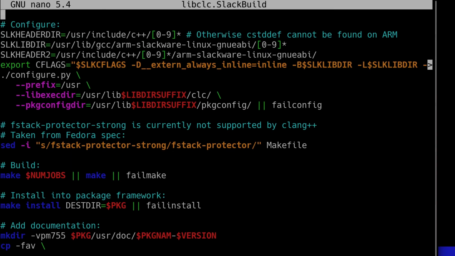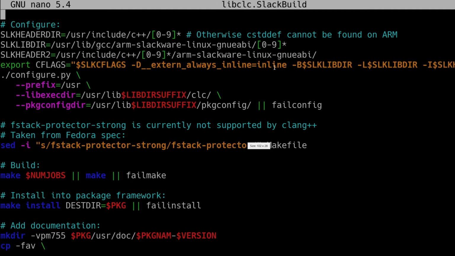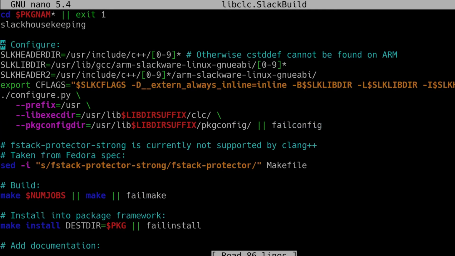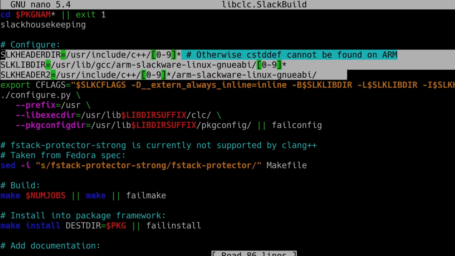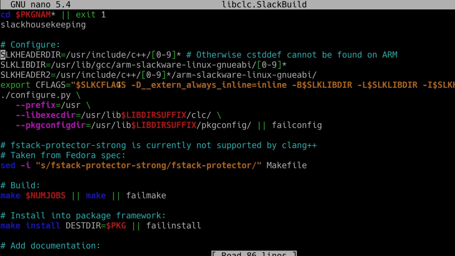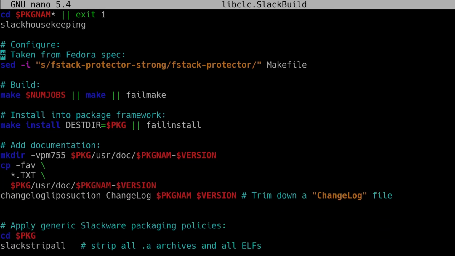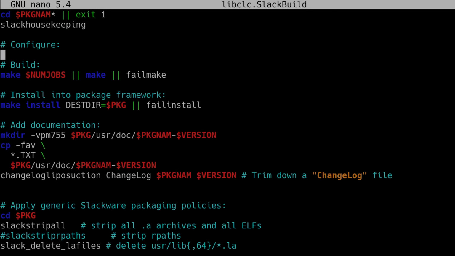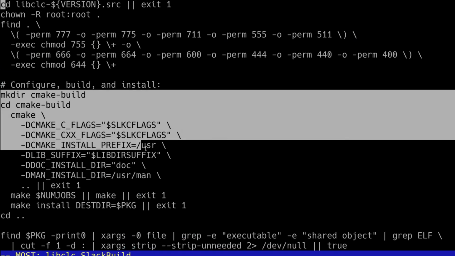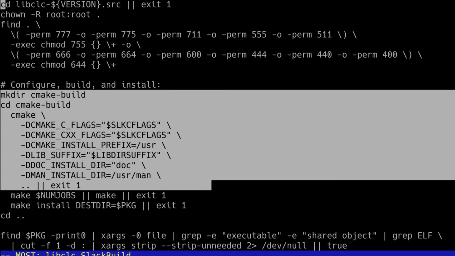Oh, wow, look at this. Ay, ay, ay, look at these hacks. These dirty hacks I've got in here. So I've got a few hacks here to make this build on Slackware ARM. So I either comment them out or just keep them in case there's something broken later on. But to begin with, I'm just going to go with what's in the standard Slackware build system for now. And if it doesn't build, then I'll fix it later. So I'm going to take that bit of script code there and paste this in here.